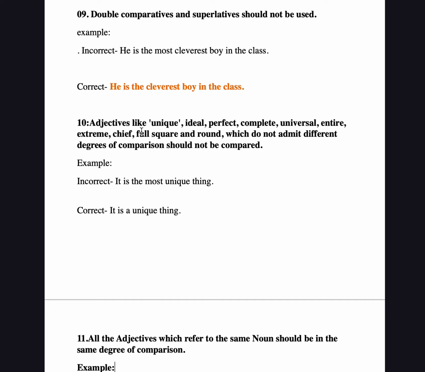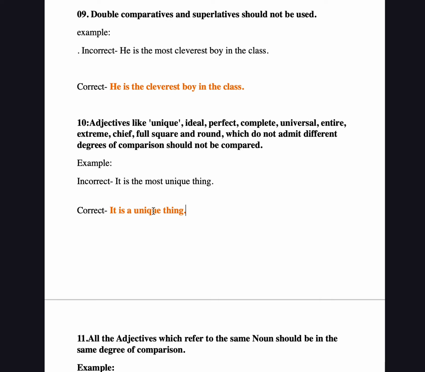Adjectives like unique, ideal, perfect, complete, universal, entire are not to be used in the comparative. These can never be compared by degree. For example, "It is the most unique thing" is wrong. The correct form is "It is the unique thing", because unique is itself the highest, superlative degree of its own.